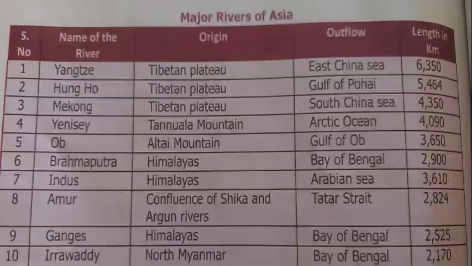Here I have mentioned some of the major rivers of Asia. Go through it my dear children. For example, Ob, Brahmaputra, Indus, Amur, Ganges, Irrawaddy. These are some of the major rivers of Asia and their origin, outflow and length in kilometers have been mentioned in detail. So in today's class we have learned about different types of lowlands, highlands, plateaus, islands.